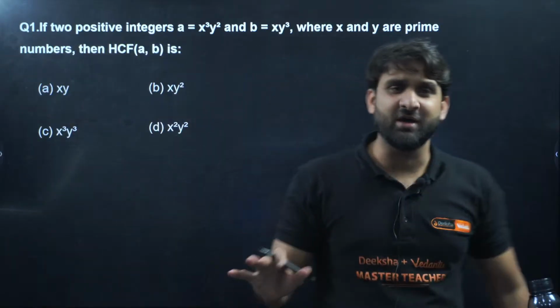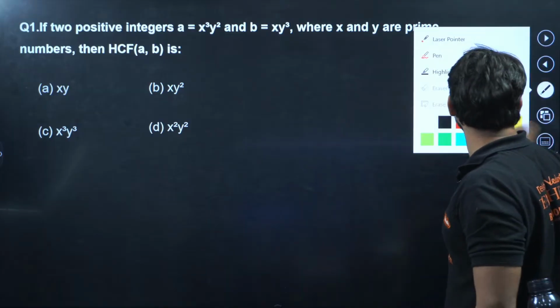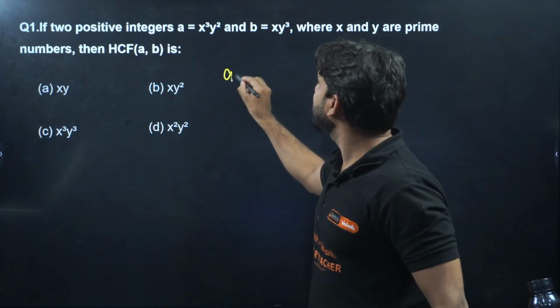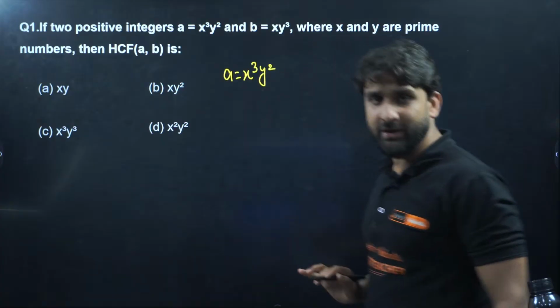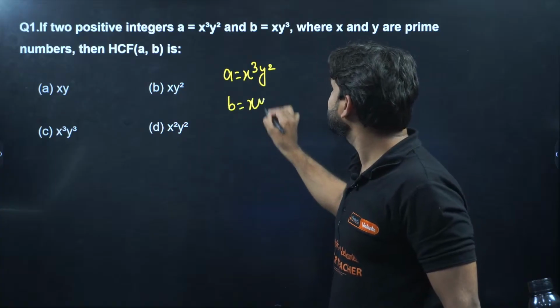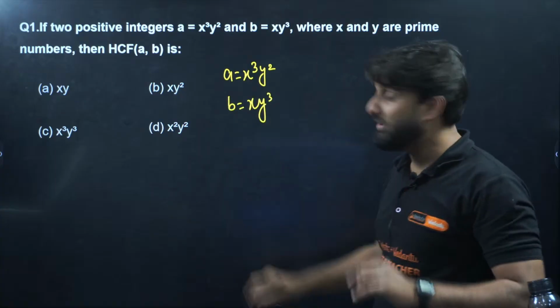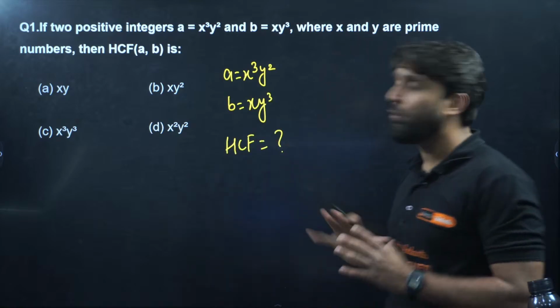Very easy question. Here a is equal to x cube y square, and b is equal to x y cube, and we have to find out the HCF.